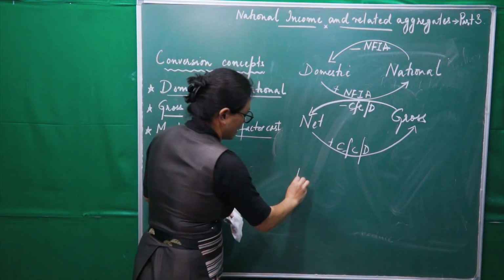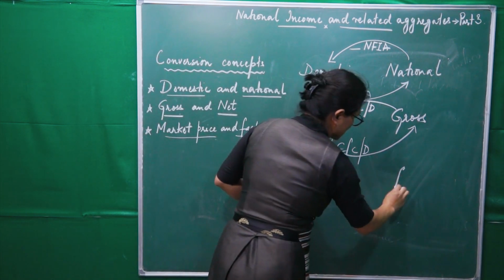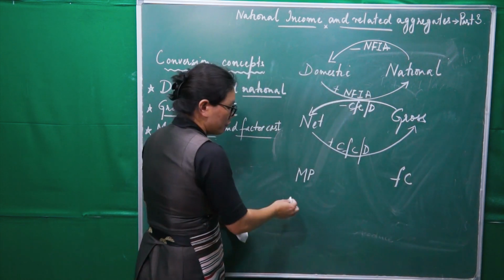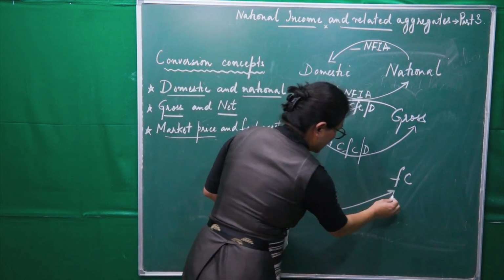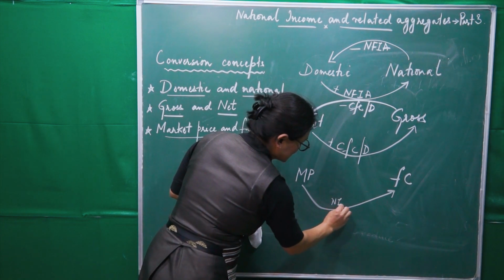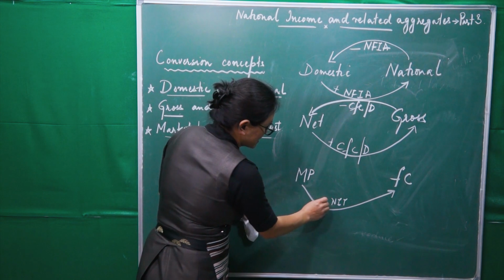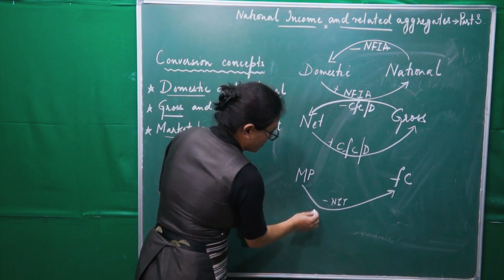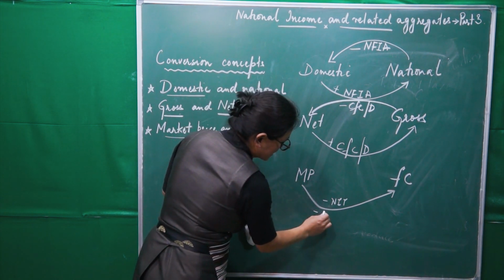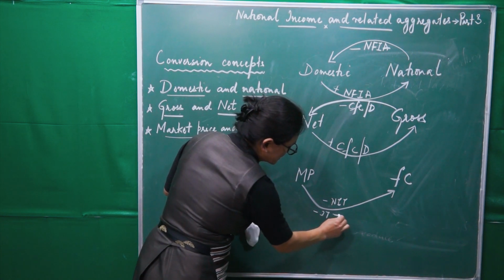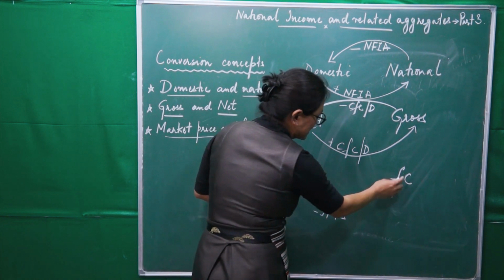Then we have market price and factor cost concept. For this, we have NIT, net indirect tax. When we deduct NIT, which means minus IT plus subsidy, we get factor cost.